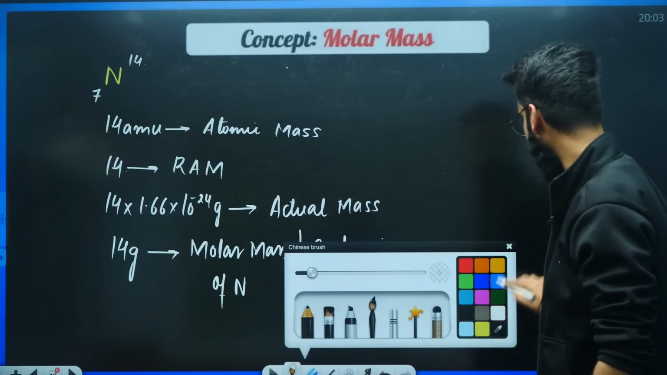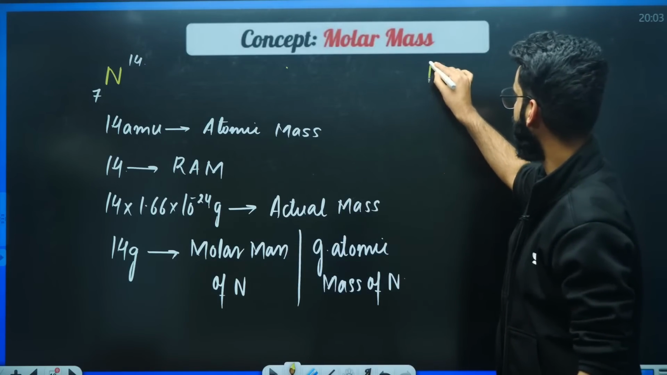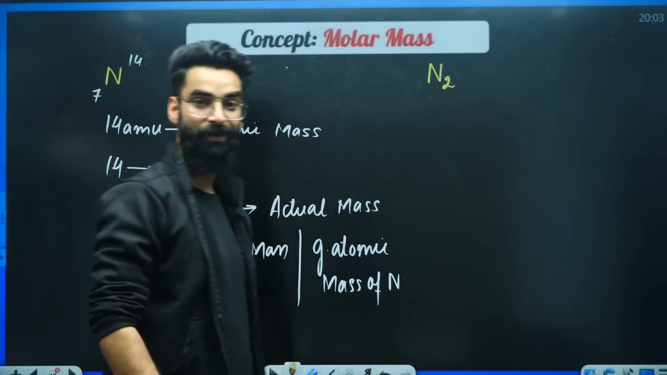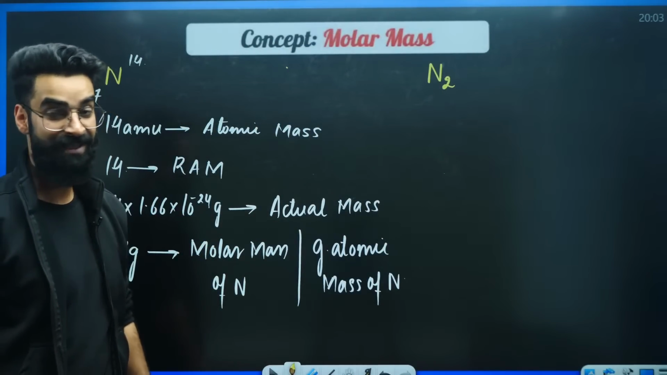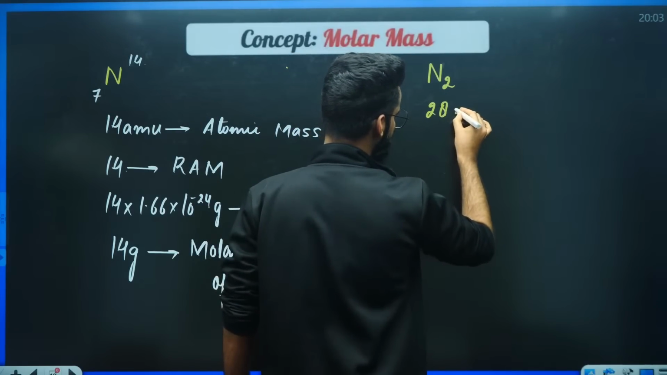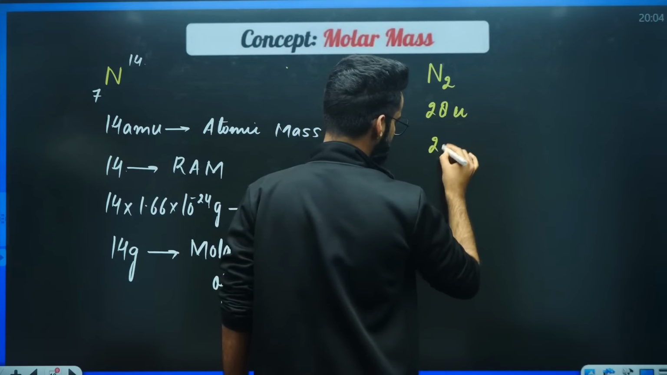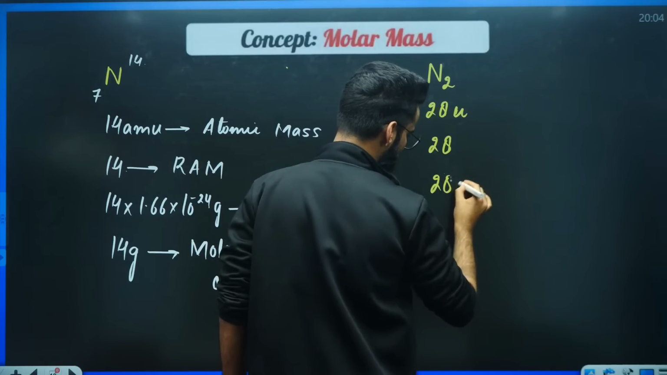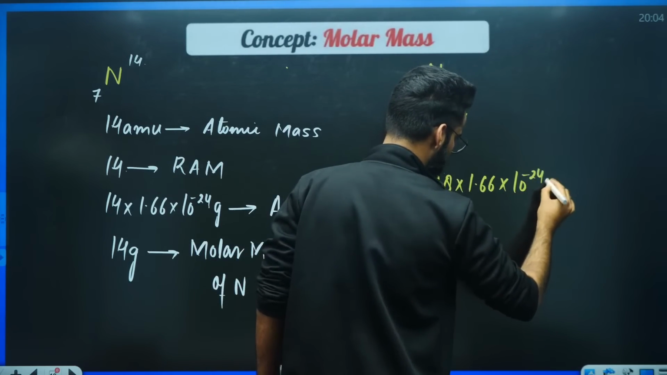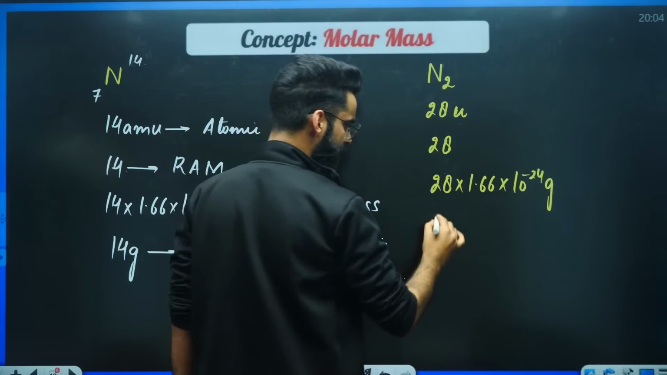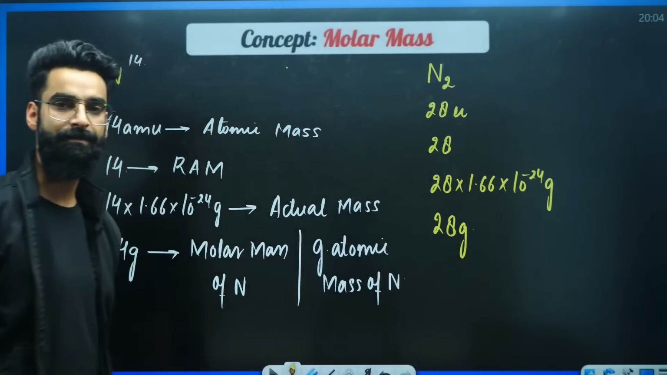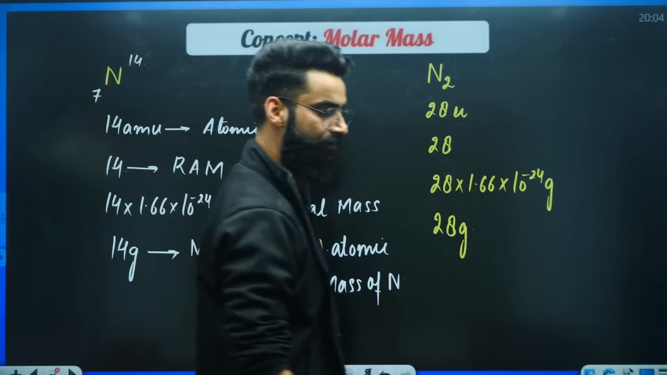Okay, one more thing. Let me not use the term nitrogen atom. Let me take nitrogen in molecular form, N2. I'm writing N2 now. You have to be clear with all the things. Now tell me, for N2, I'm writing the first term as 28 U, then I'm writing 28, then I'm writing 28 multiplied by 1.66 into 10 raised power minus 24 grams, and then I'm writing just 28 grams. Tell me the meaning of all these terms.